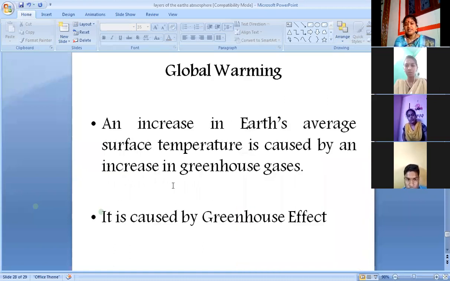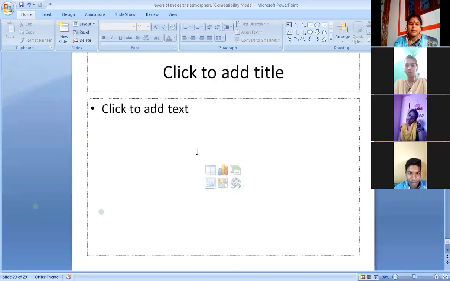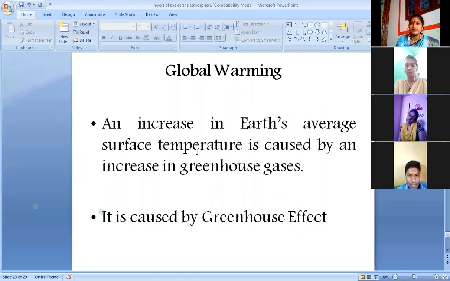An increase in Earth's average surface temperature is caused by an increase in greenhouse gases. Greenhouse gases increased இருந்துச்சுன்னா automatic ah earth surface temperature increase ஆகி global warming நடக்கும். It is caused by the greenhouse gas effect. Thank you.